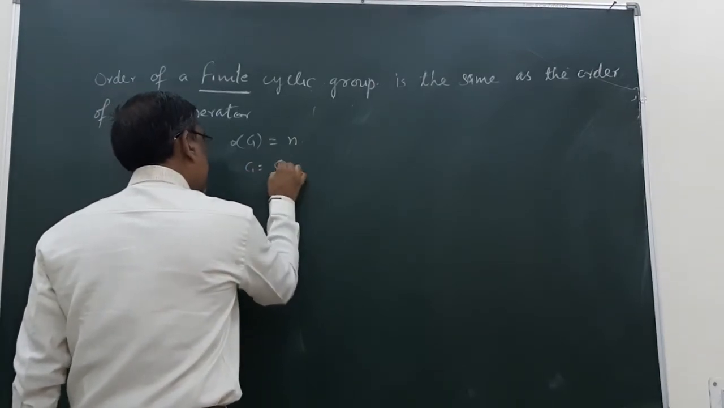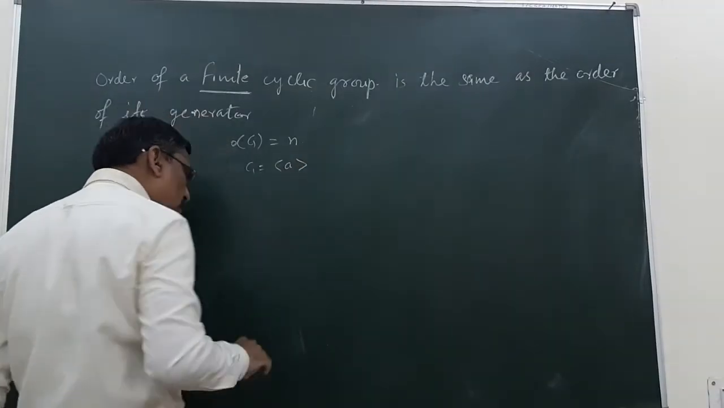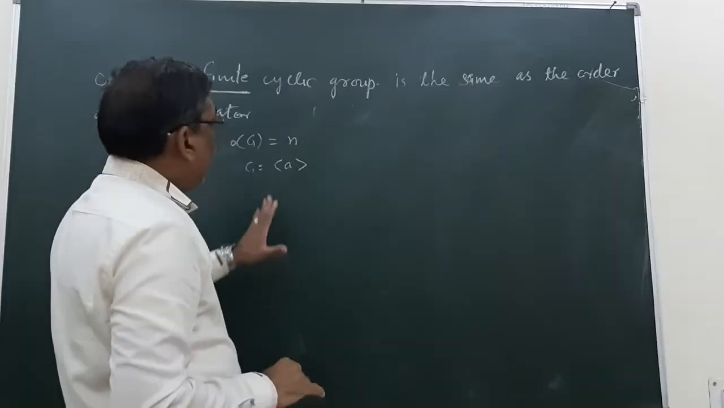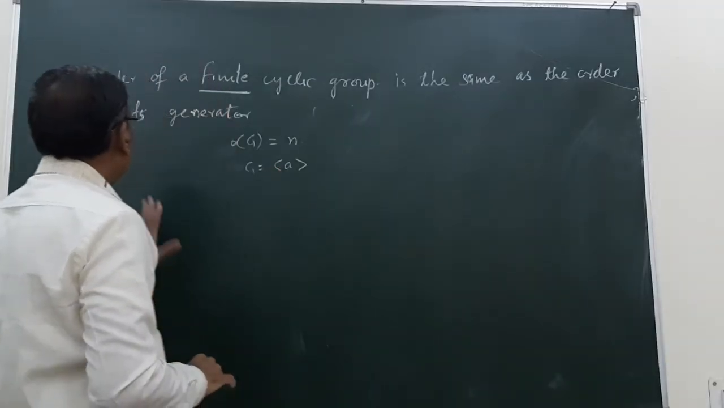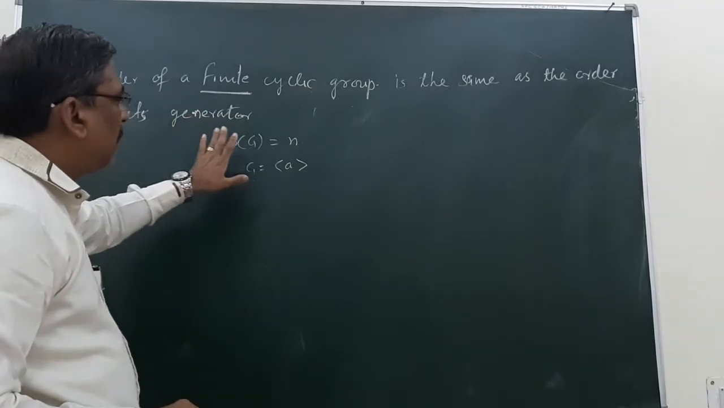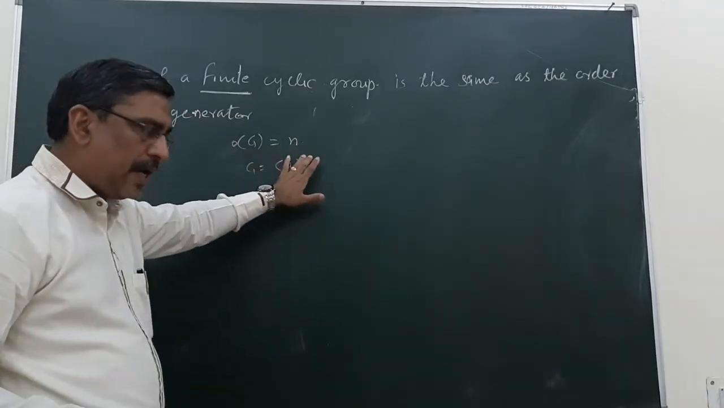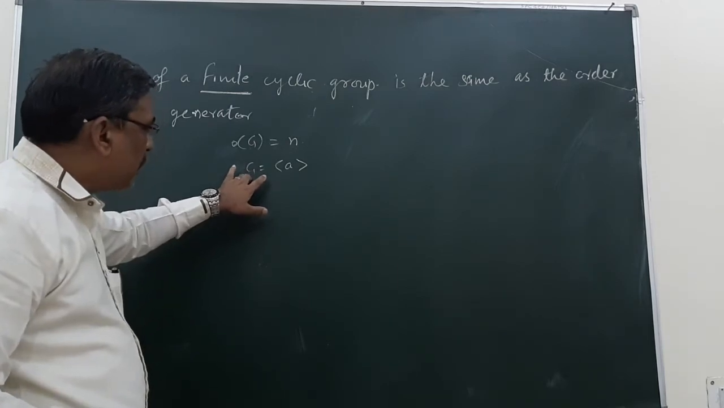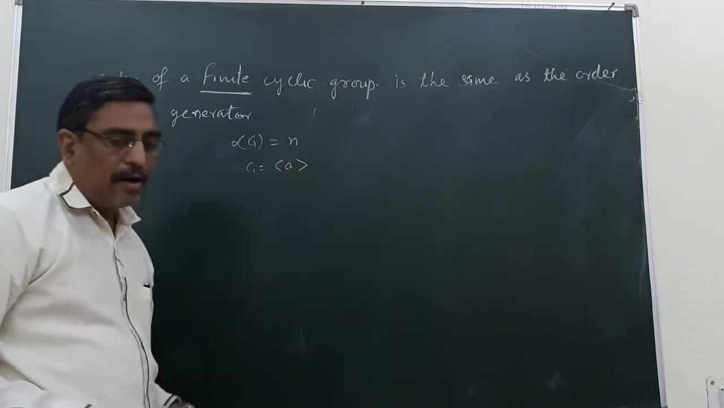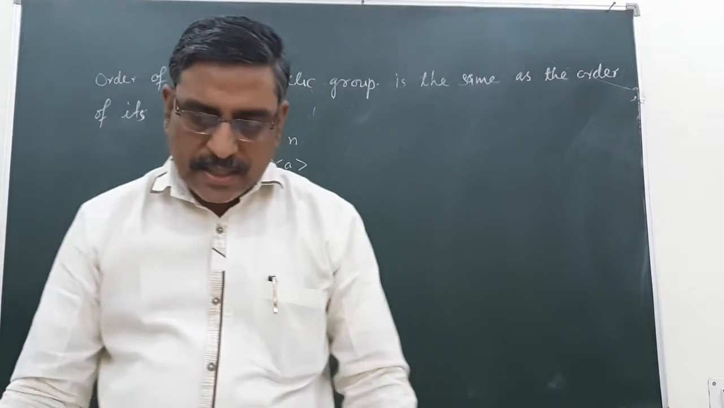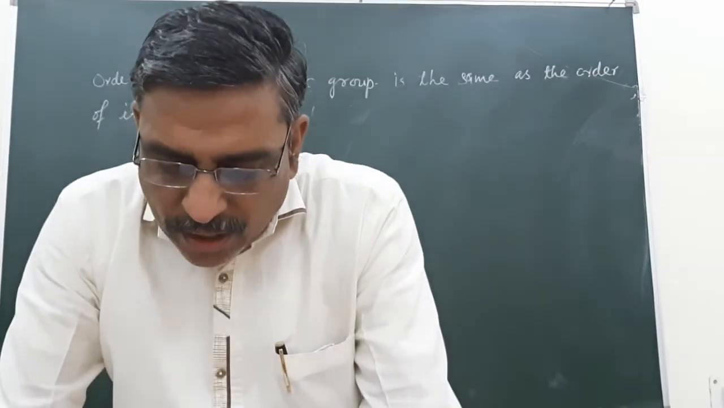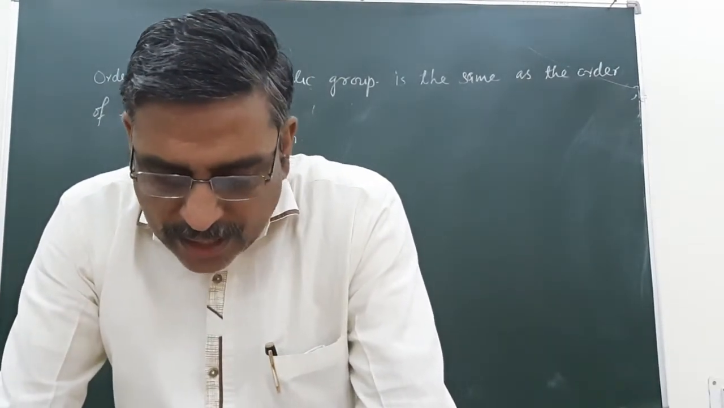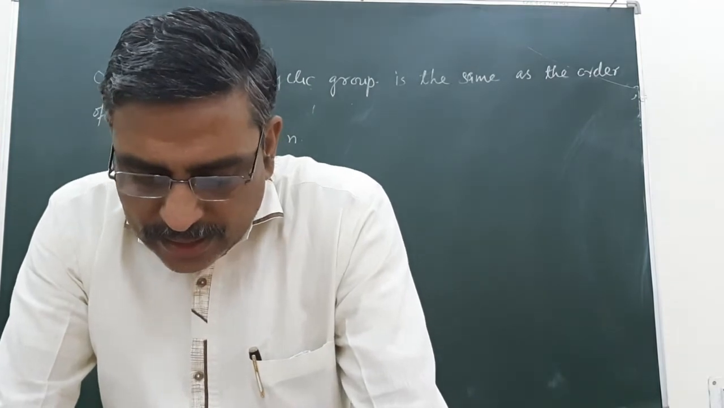G is generated by a. So we need to prove that the order of a is equal to n, where G is generated by a and the order of G is, say, n.